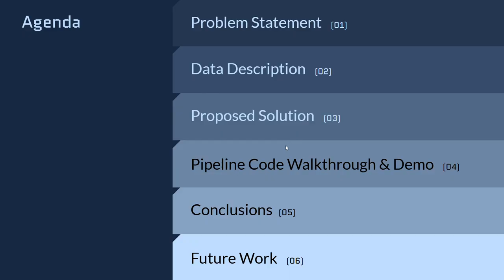For the agenda, we'll be going over our problem statement, a description of the data, an explanation of my proposed solution, a quick walkthrough of the code, and then some conclusions and future work.